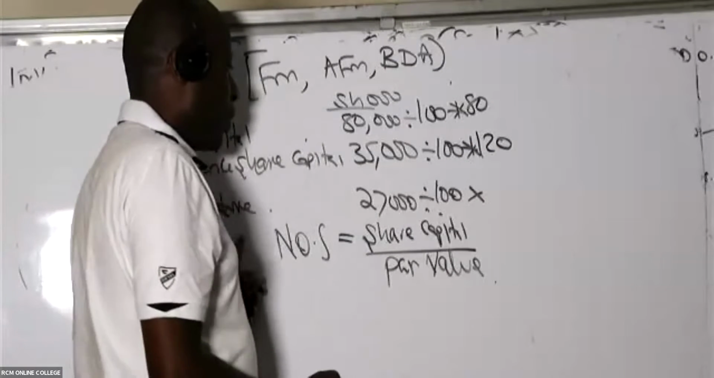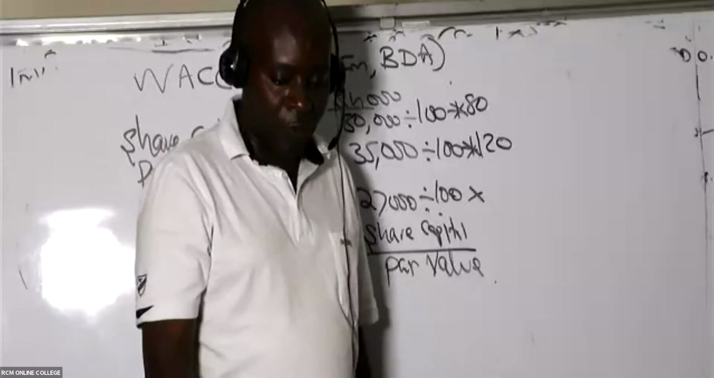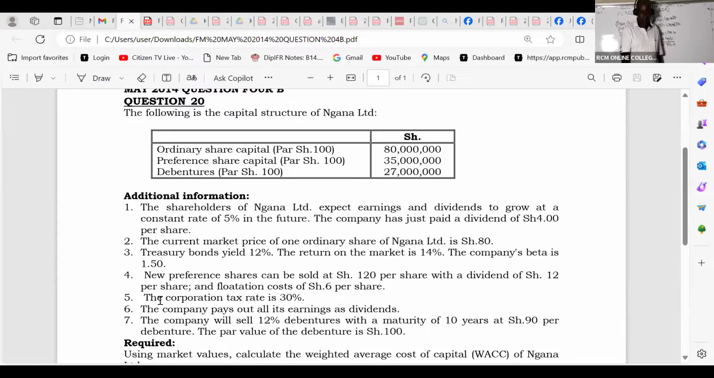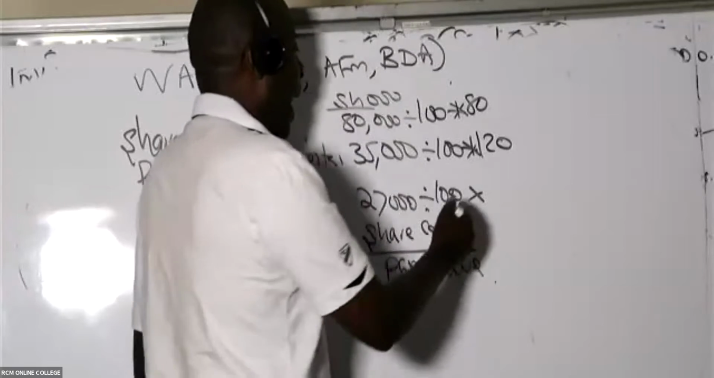And then now we have debentures. What is the current market price per debenture? If you come here, note number 5, the corporation tax, the company pays out all and so on. Note 7, the company will sell 12% debentures with a maturity of 10 years at shillings 90. I'm interested in the selling price of a debenture. The current selling price of a debenture is 90, so in this case you put 90 here.